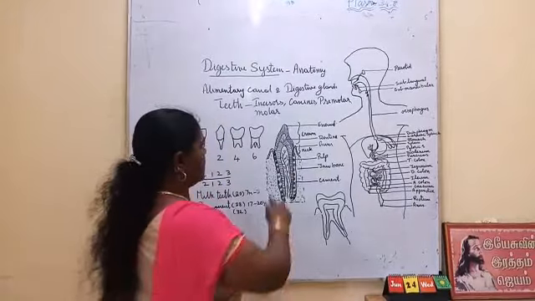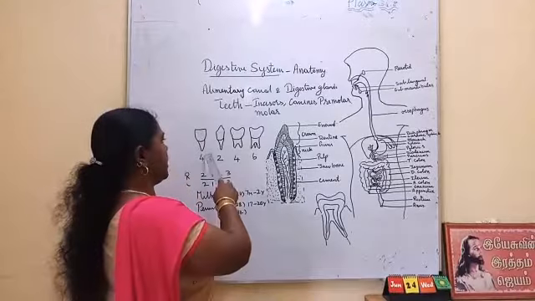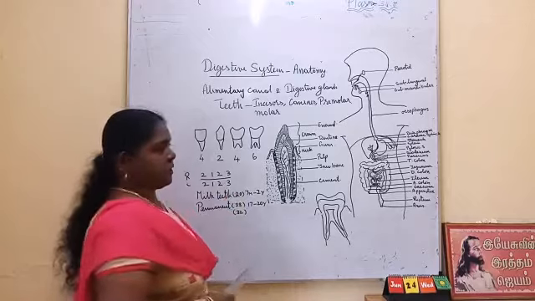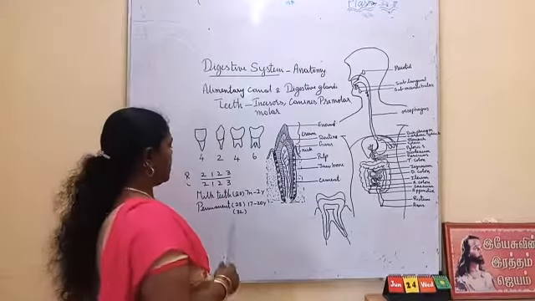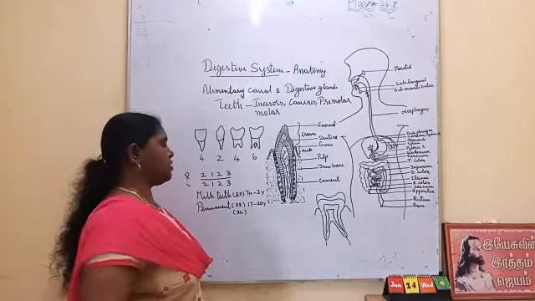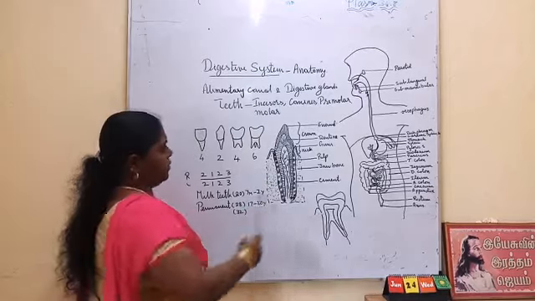This is the general structure of the tooth. We have seen the different types of teeth, and since we have different types of teeth, it is called heterodont. We have seen the 2 sets of teeth we receive in our lifetime, milk teeth and permanent teeth, how to write the dental formula and the structure of the teeth.